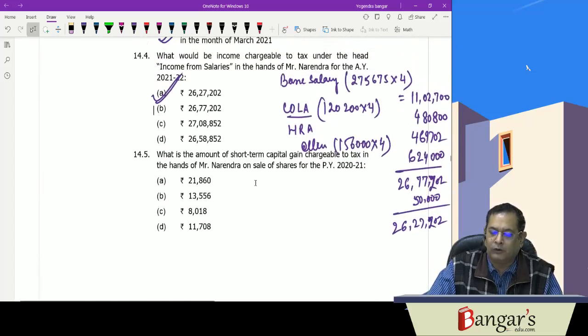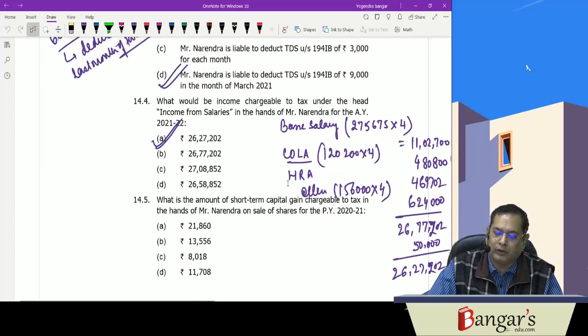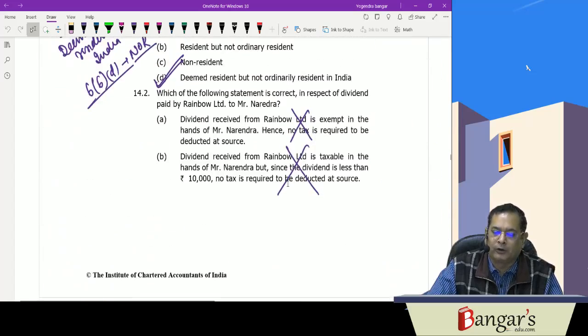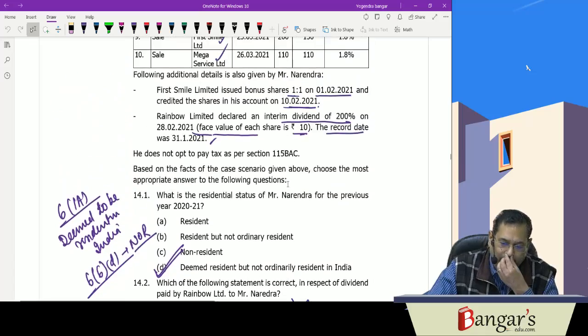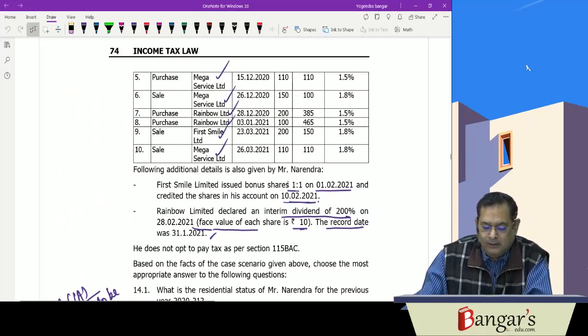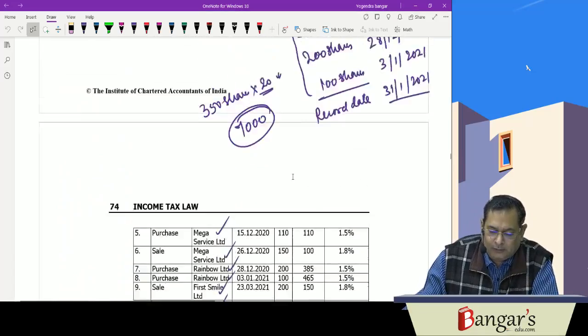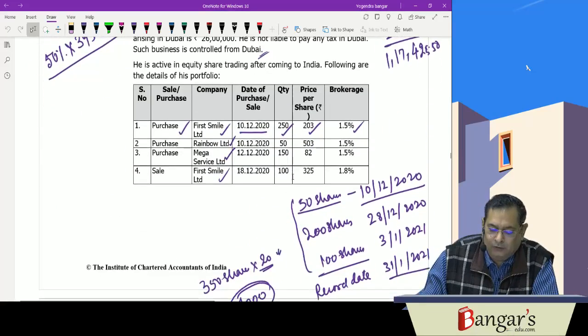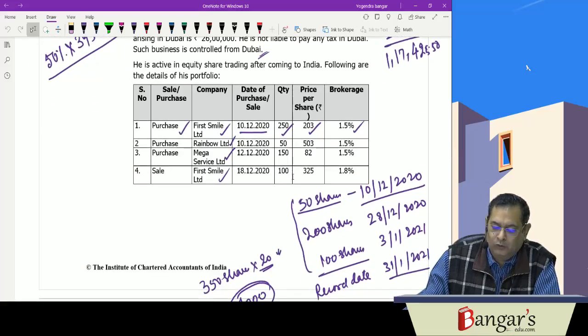Now they are asking what is the amount of short-term capital gains which are chargeable to tax in the hands of Mr. Narendra on sale of shares for financial year 2021. STCG they are asking. So first of all he has purchased and then sold shares of First Smile Limited.